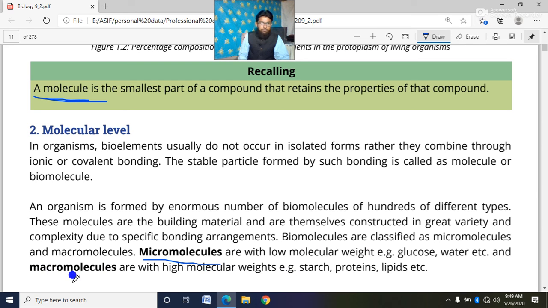Next, dear cadets, macromolecules. Micro stands for small, macro for big, large. Macromolecules are with high molecular weight. Dear cadets, the molecules which have the higher molecular weight are known as macromolecules. For example, starch is a type of macromolecule. Proteins, lipids, these are present in our body, in the body of the living organism.